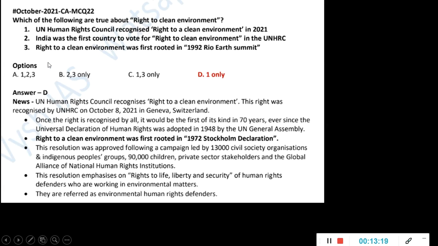If you knew that, you could have eliminated A and B. And then the third statement you have to see. So this is a factual one. It was not first started or mentioned in 1992. It was mentioned much before that, in 1972, in the Stockholm Declaration. So with this kind of thing, whenever UPSC gives numbers and time and all, it will almost always be wrong. So you have to know that, and you will get the answer as 1 only.